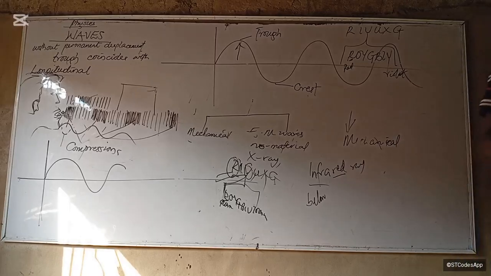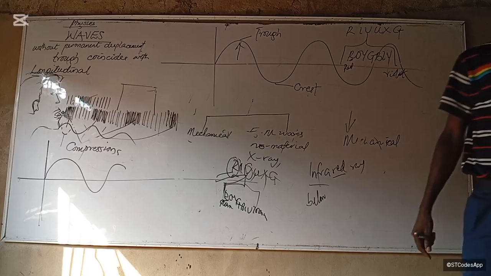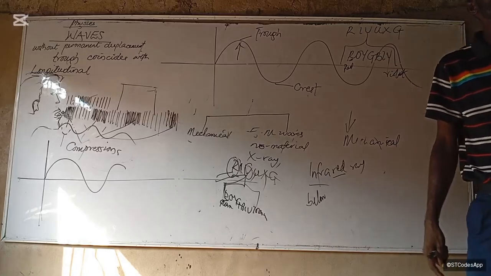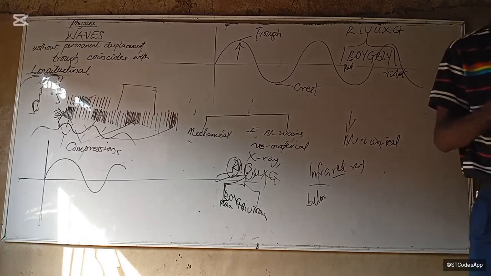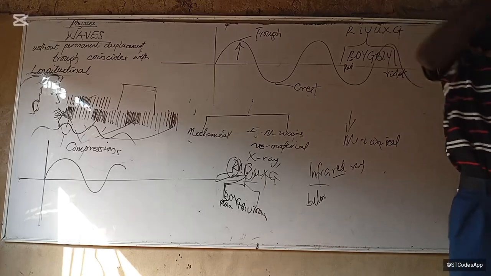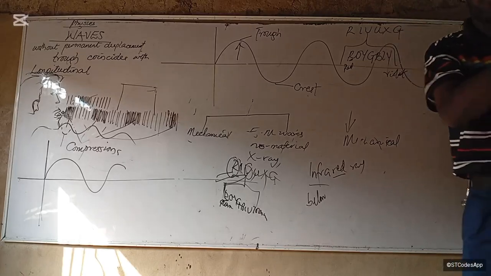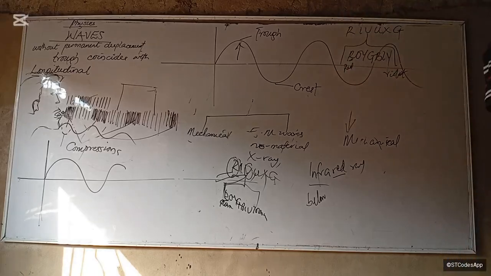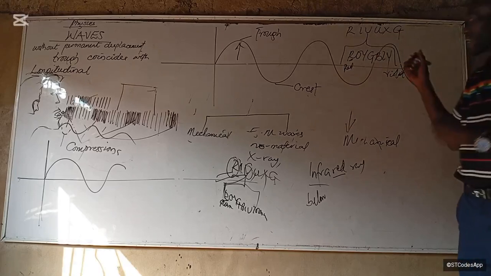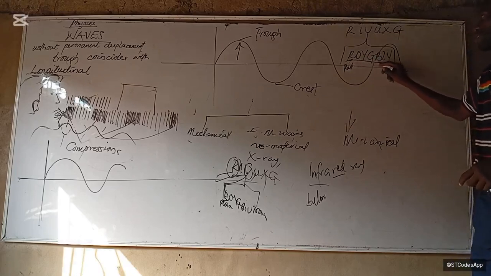For those of you that don't know, the reason why that shirt is appearing red is because red is the only wavelength of the white light that is causing that thing to be red. So when the white light is incident on it, that white light consists of ROYGBIV.